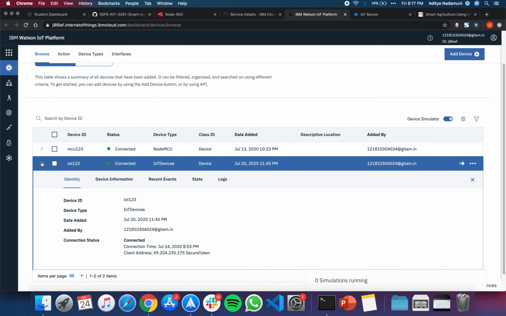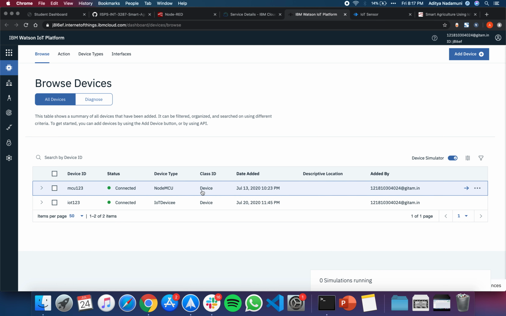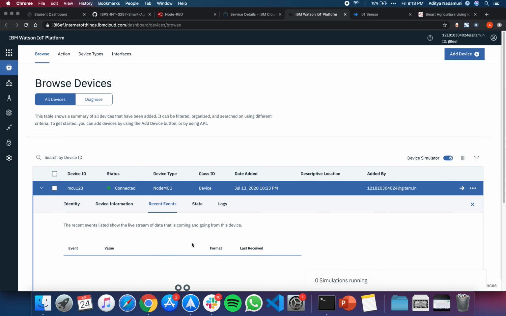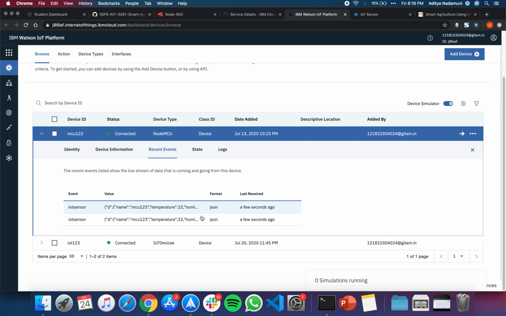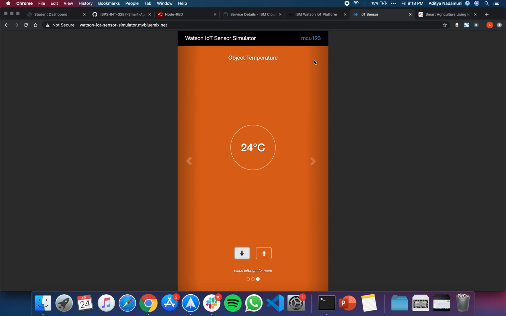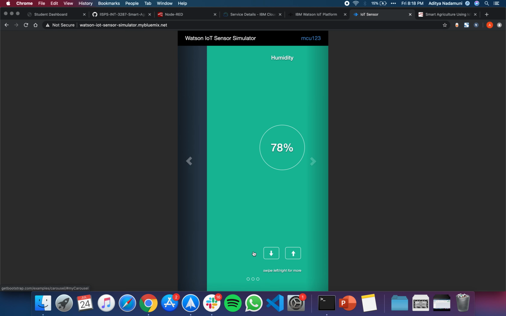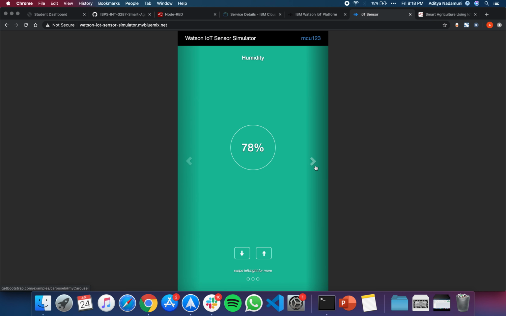To get started with the Internet of Things, we have to click launch over here, which brings us to this tab. Here you can see that there are two devices. One is the IoT sensor, which gives all the details about the crop like temperature, humidity, etc., which are required by the farmer. And the second device is the motor. Both are connected and can fetch the data from the sensor. You might see here the data is coming in JSON format. So I have connected an IoT sensor over here through the IoT Watson simulator. These are all the variables, so you can change them and everything will be updated over there.